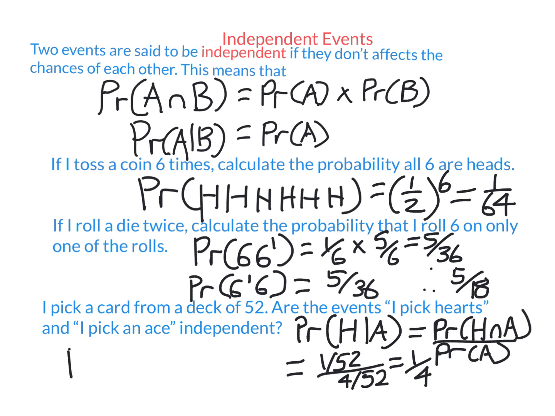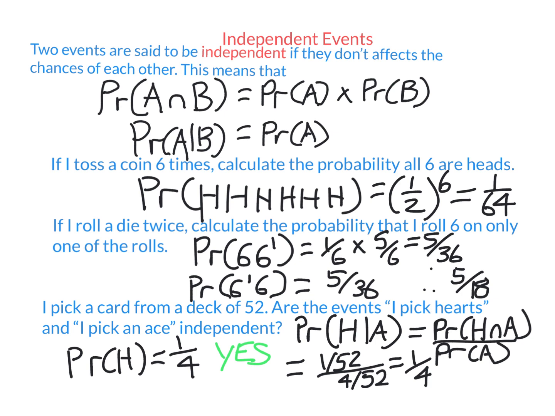But hang on a minute, the probability of picking just a hearts is also 1/4, because there are 4 suits: hearts, diamonds, clubs, and spades. One of them is hearts. See, the idea is that picking an ace, knowing that the card was an ace, didn't change the probability that it was hearts. If you pick a card that's an ace, you still have a 1/4 chance of picking hearts. That's why these two events are independent, because the card being an ace doesn't affect the probability that it's hearts.